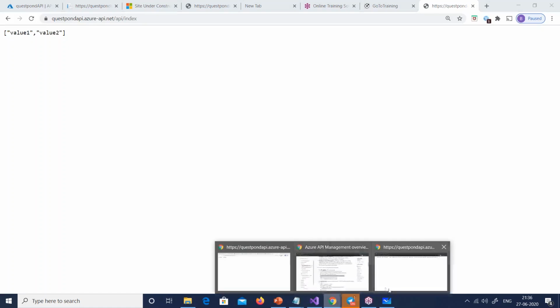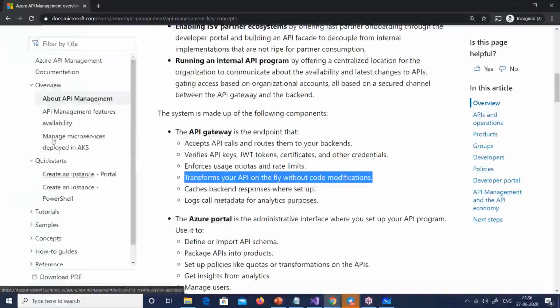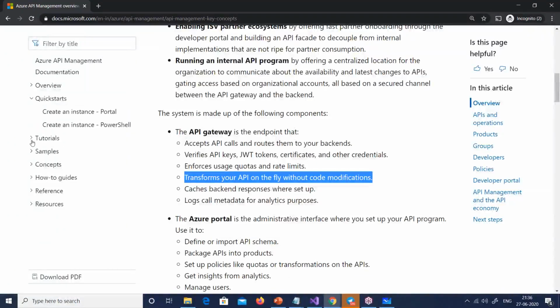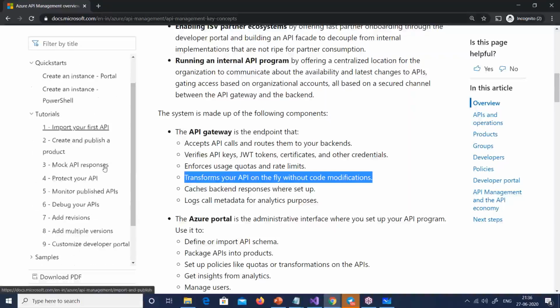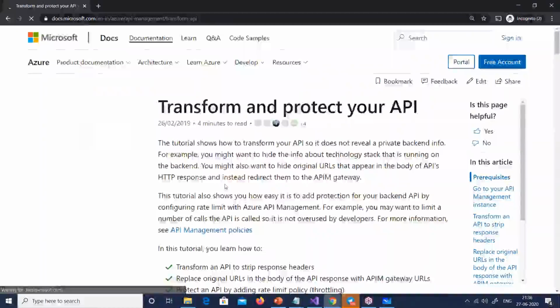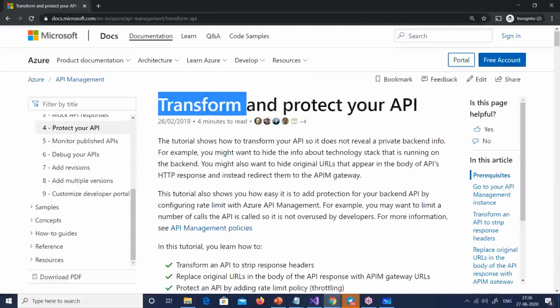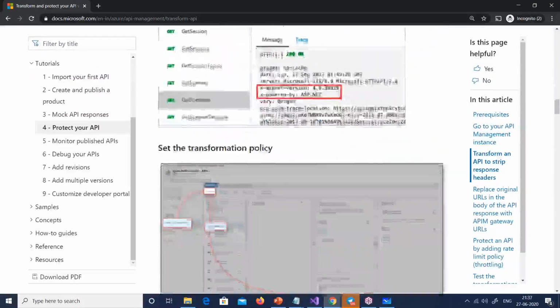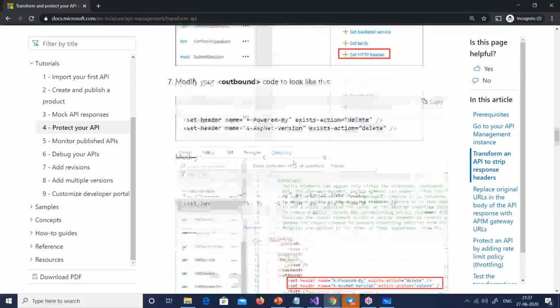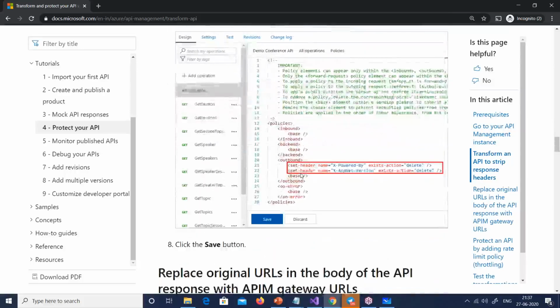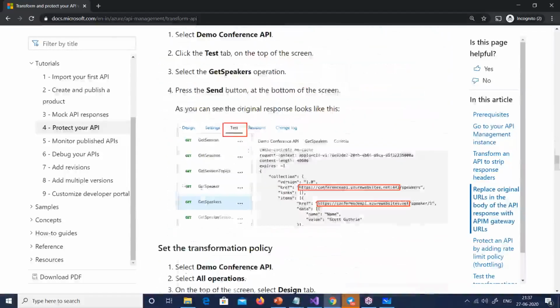Inbound and outbound rules. Okay. Let me create an inbound rule. So let me go to the Azure documentation and create an inbound rule out here. For example, in the tutorial, there's something called the protect your API tutorial. In that, it says that you can do transformation, meaning outbound rules, and you can protect your API. Everything is step by step, guys. You can watch here.